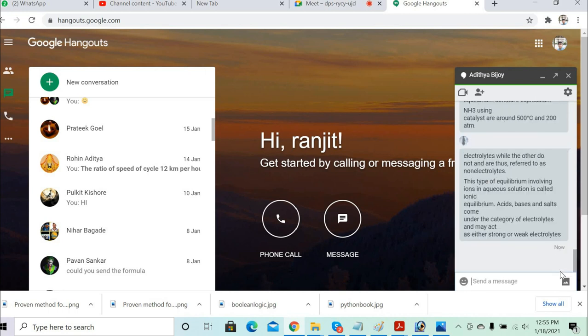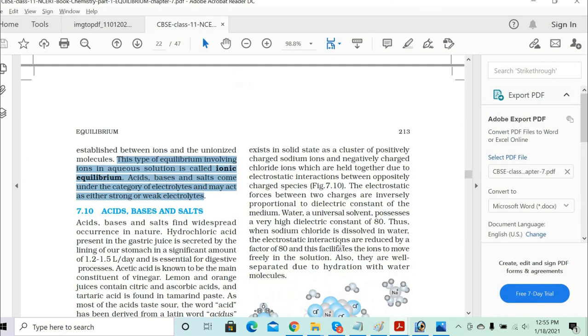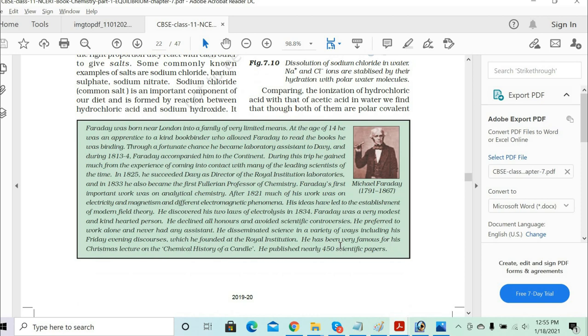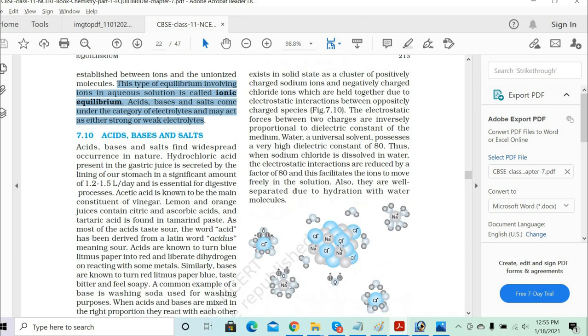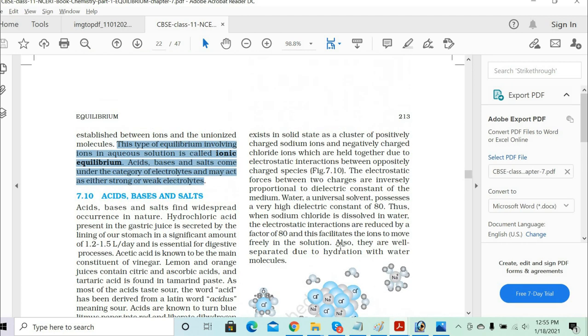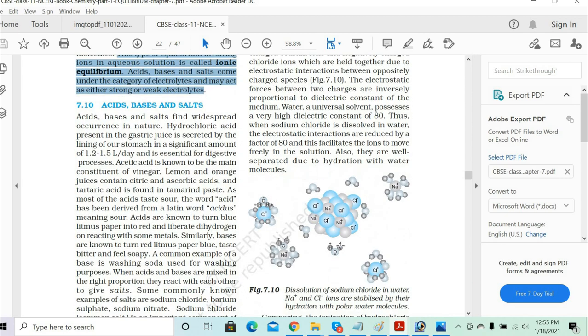Because they reach the equilibrium stage much earlier, right? Yes. So once they reach equilibrium, even if you add more, the reverse reaction starts happening and the concentration remains the same. Clear? Yes, sir, clear.